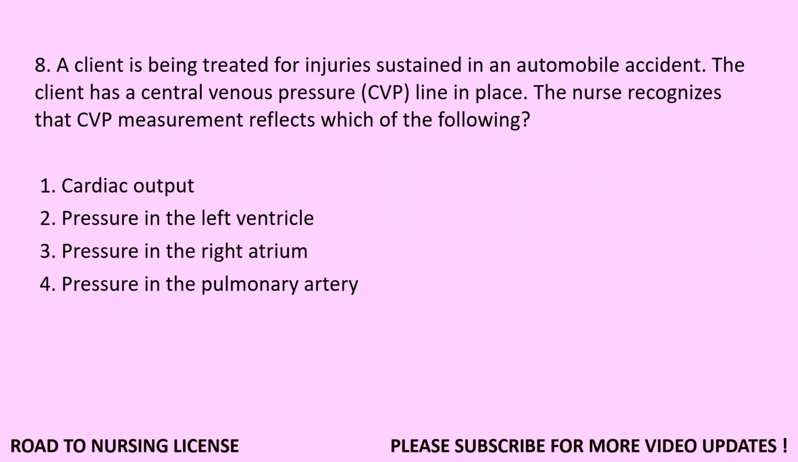Question 8. A client is being treated for injuries sustained in an automobile accident. The client has a central venous pressure, CVP, line in place. The nurse recognizes that CVP measurement reflects which of the following? 1. Cardiac output. 2. Pressure in the left ventricle. 3. Pressure in the right atrium. 4. Pressure in the pulmonary artery.